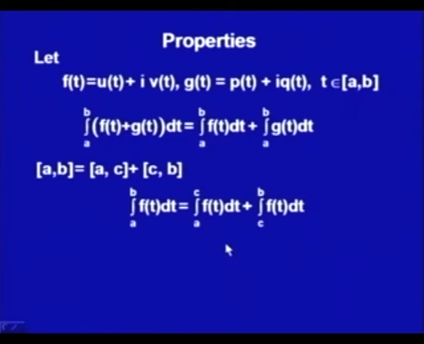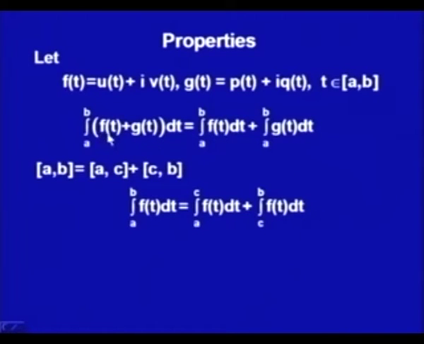Now, all these properties you can check. What you have to do is prove it by putting f as u plus iv and g as p plus iq. So if I keep f as u plus iv and g as p plus iq, we do know the sum of complex numbers.